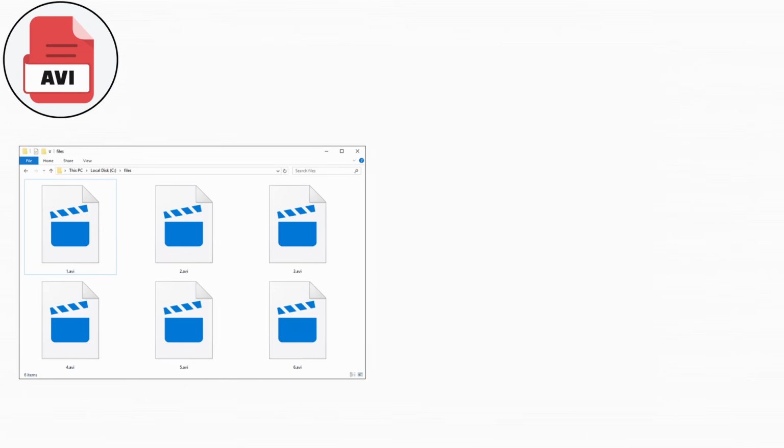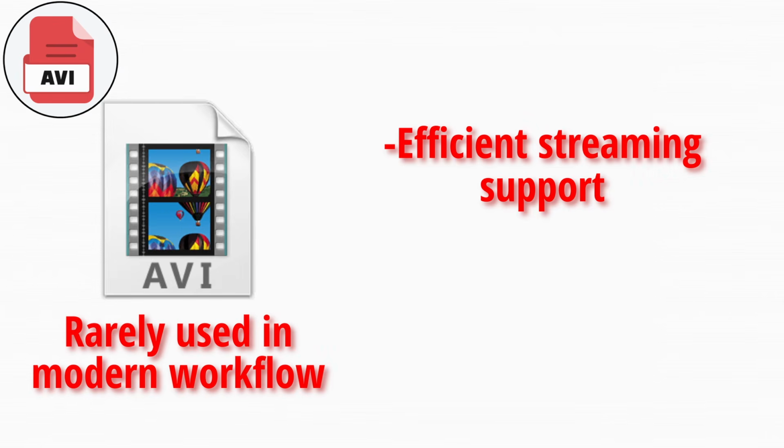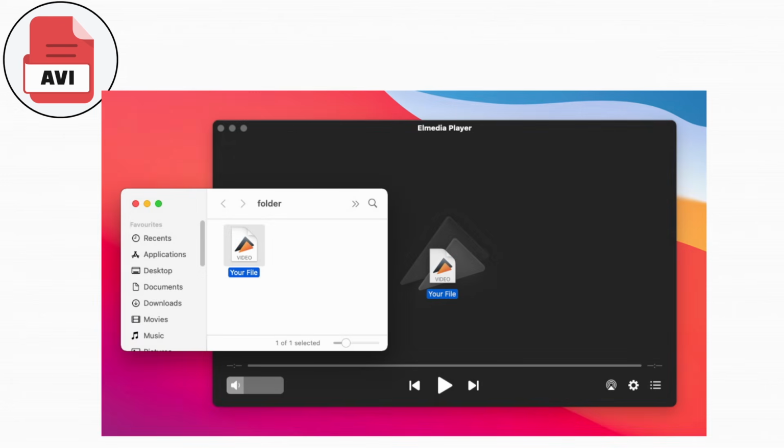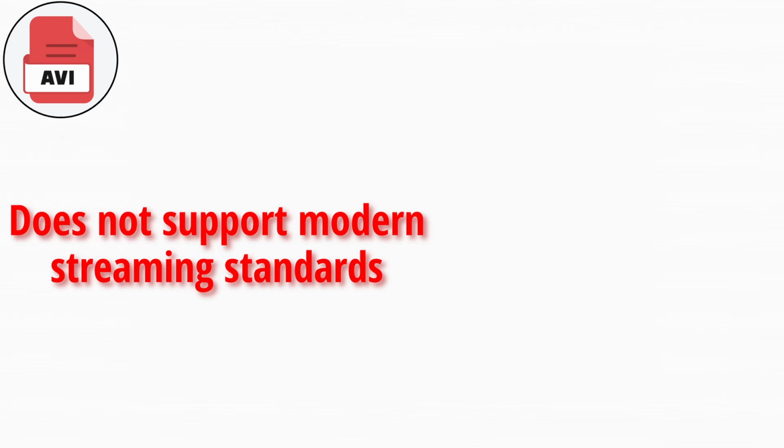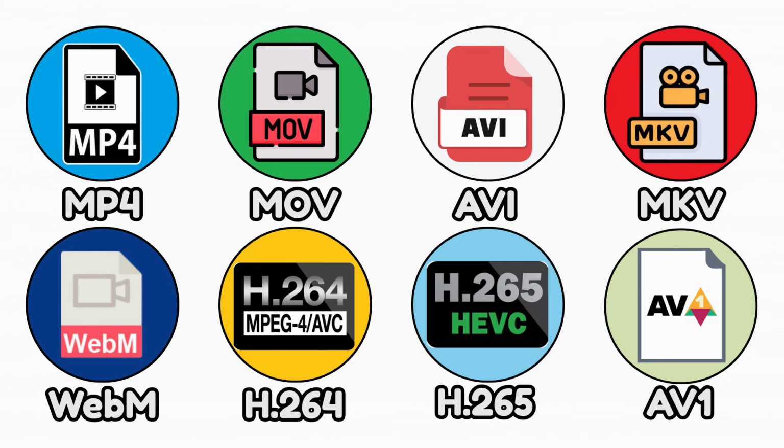You can still use AVI files today, and many media players can open them. However, they are rarely used in modern workflows. They lack advanced features like efficient streaming support and flexible subtitle handling. Another limitation of AVI is that it does not handle variable frame rates very well, which can cause playback issues in some cases. It also does not support modern streaming standards efficiently, making it unsuitable for online platforms.